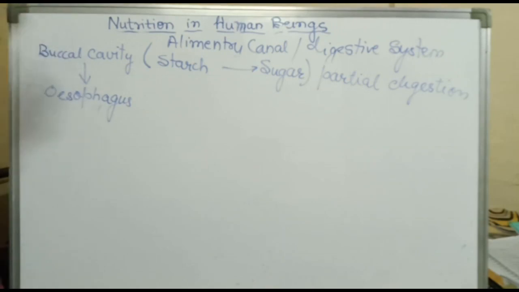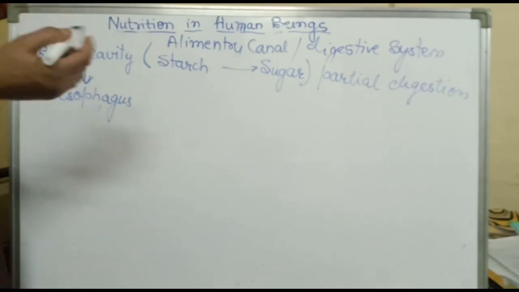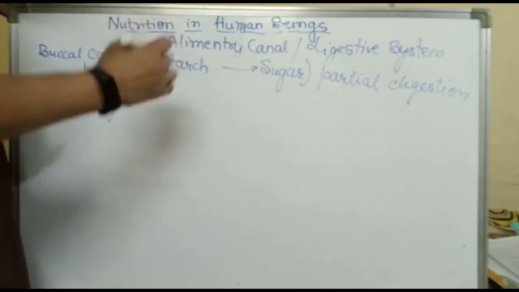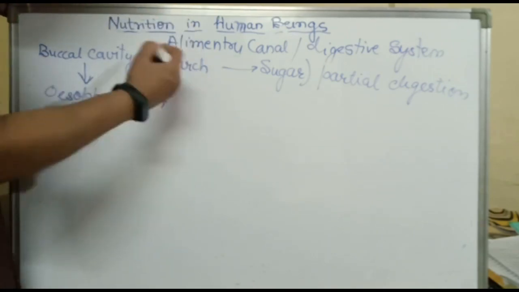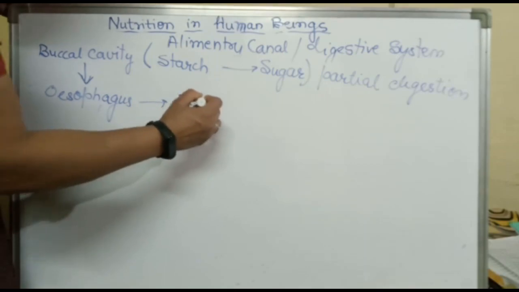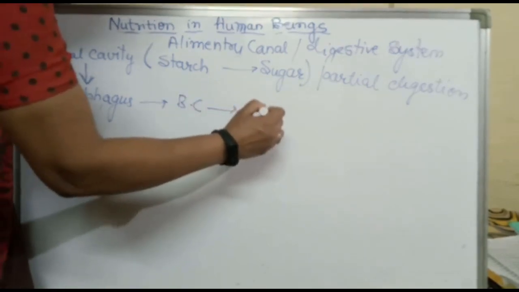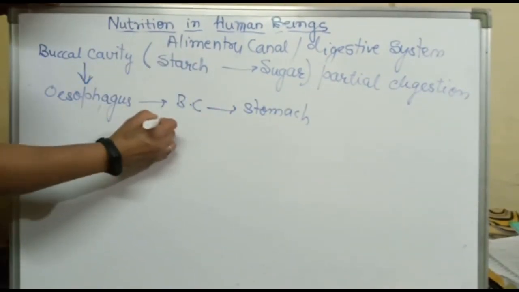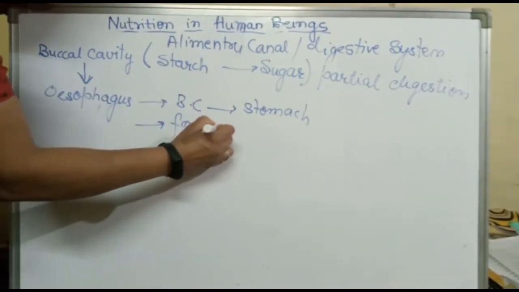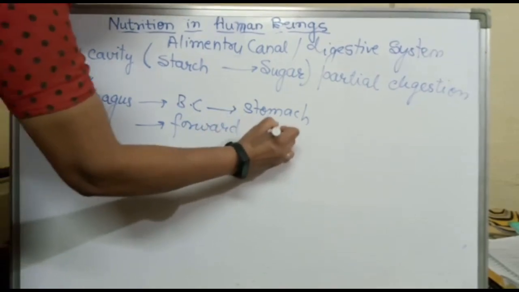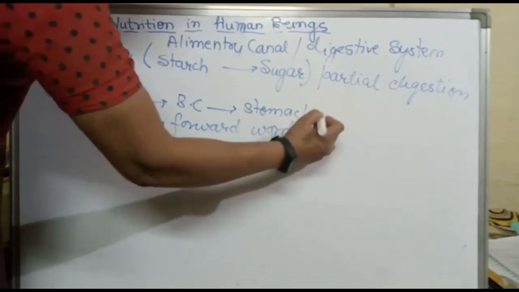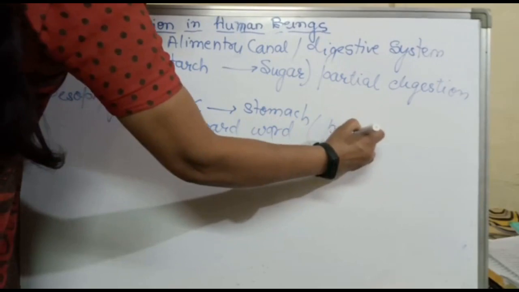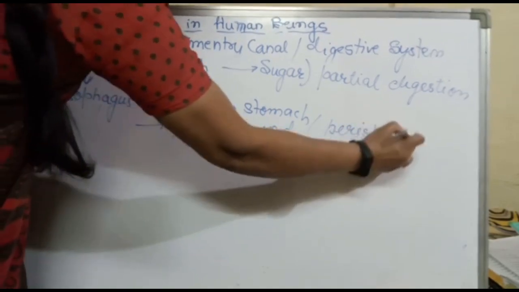From the buccal cavity, the food enters the esophagus. The esophagus is a long tube, right? It is a long tube which starts from the buccal cavity and ends at the stomach. In the esophagus, the food moves in the forward direction due to peristaltic movement. This is peristaltic movement.